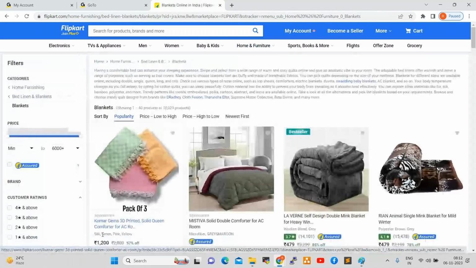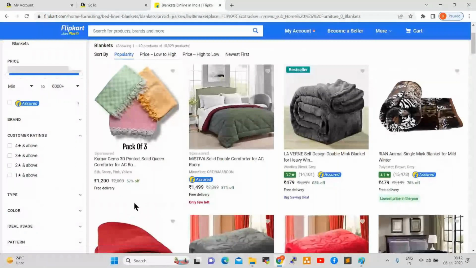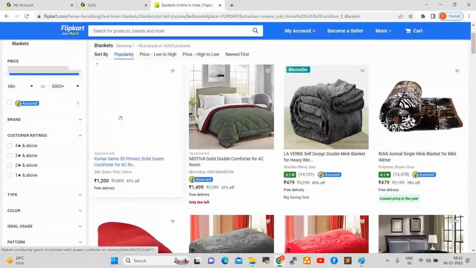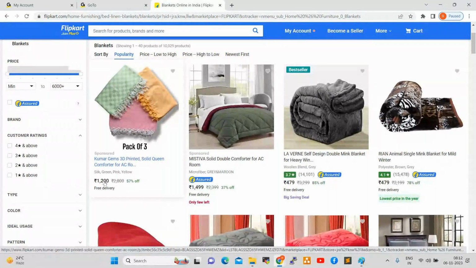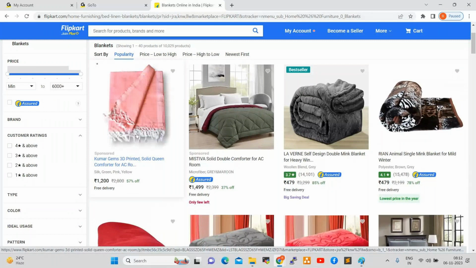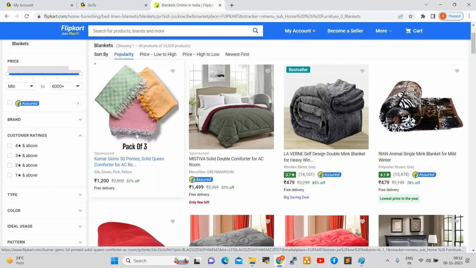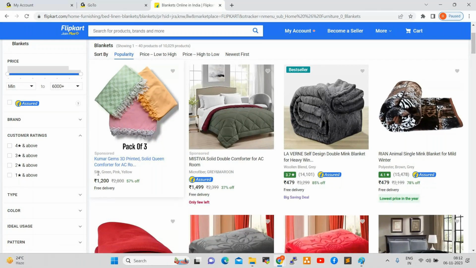See here, for example, if you click on this product, it will redirect to the vendor site. So Flipkart is the middle. It will take the product from the vendor and deliver it to the customer. They are giving 57% off, free delivery, and they are showing something here. The back-end team will work on all of this. The back-end team modifies the pricing.